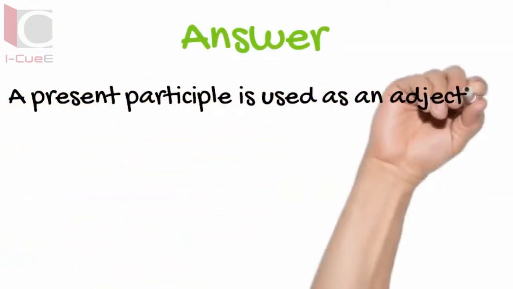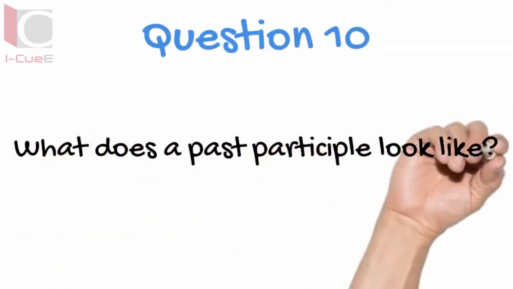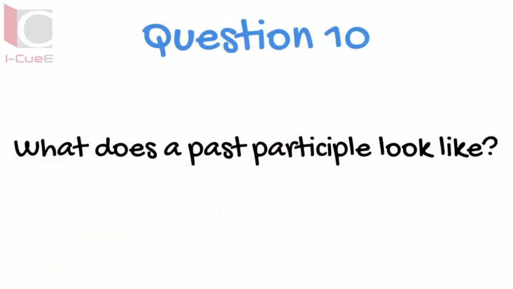A present participle is used as an adjective, and a gerund is used as a noun. They both look the same. What does a past participle look like?